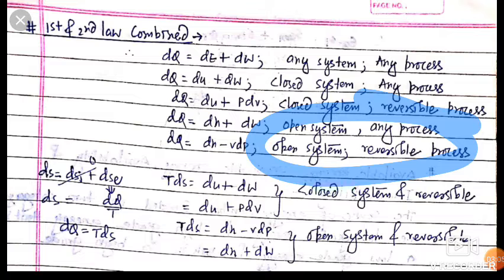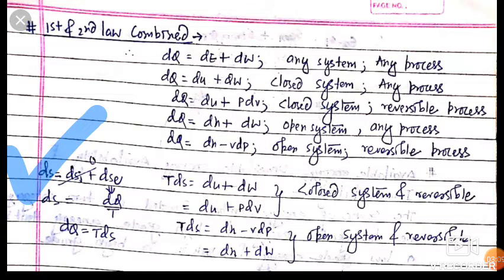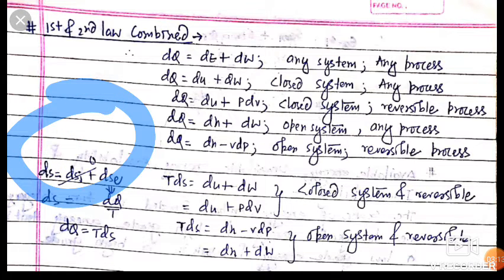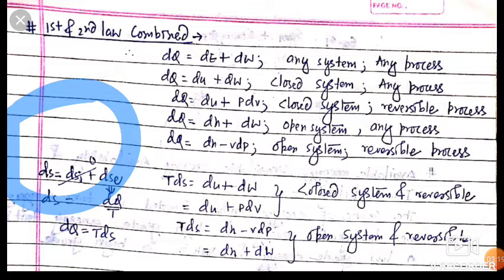Now my dear friends, as we know, the change in entropy of a system is due to internal change plus exchange with the surroundings. So dS is equal to dS_i for internal plus dS_e for exchange.